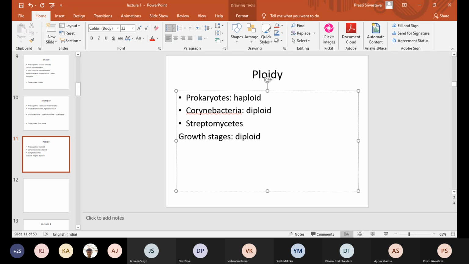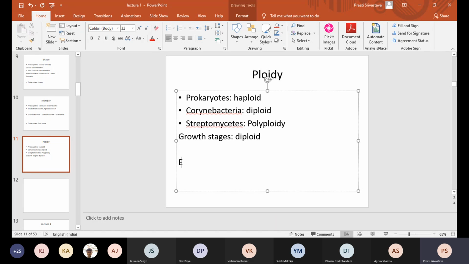Streptomyces, in bacteria, you find haploidy, diploidy as well as polyploidy. Growth stage specific diploidy is also there. We'll discuss conjugation in detail in later classes, but for now you can have haploidy to polyploidy in prokaryotes.